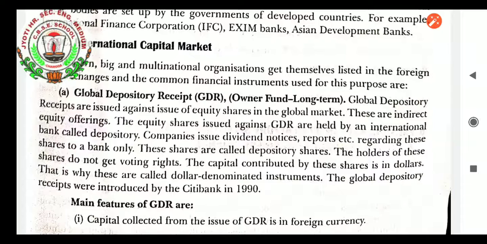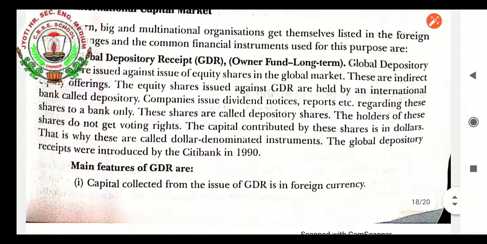The depository is that bank. See here, students, there must be some proof and evidence that the transaction has been done by the shareholders to the company, and that dividend has been paid from the company to the shareholders. For that, there are some banks which are considered as depositories. Companies issue dividend notices, reports, etc. through this only. Regarding these shares, given to a bank only, these shares are called depository shares. The holders of these shares do not get voting rights. The capital contributed by these shares is in dollars. That is why these are called dollar denominated instruments. The global depository receipts were introduced by Citibank in 1990.